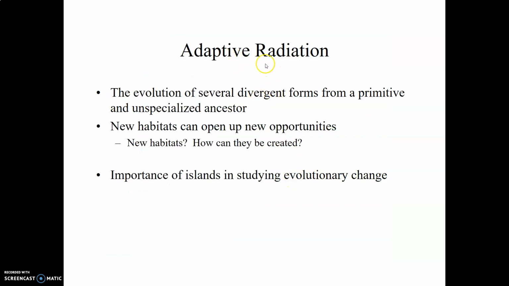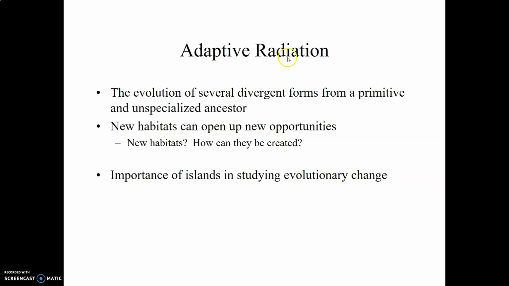Adaptive radiation explores how the evolution of several divergent forms may occur from a primitive and an unspecialized ancestor. We see something called adaptive radiation many times where a new habitat forms. New habitats, think of those as sort of like islands. And we remember the importance of islands in studying evolutionary biology with both Wallace and Darwin.